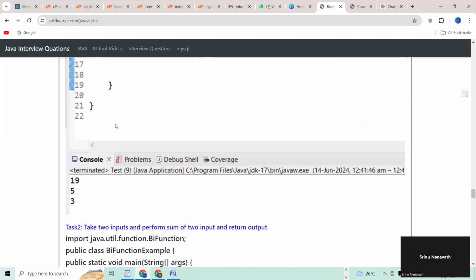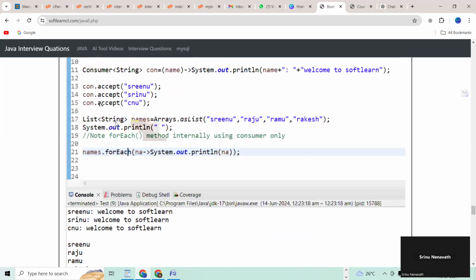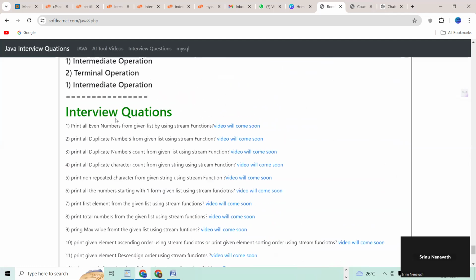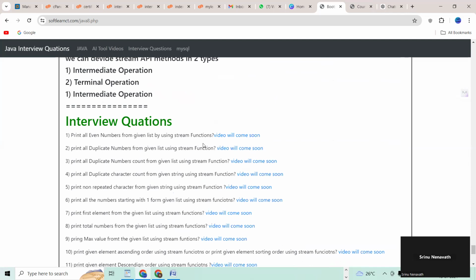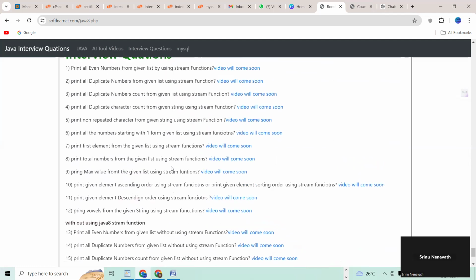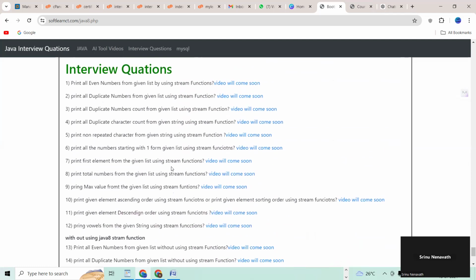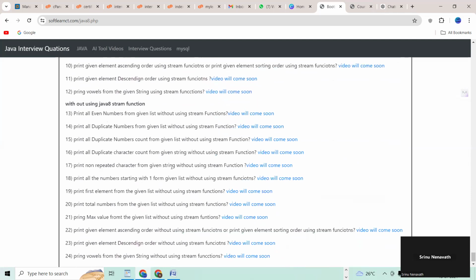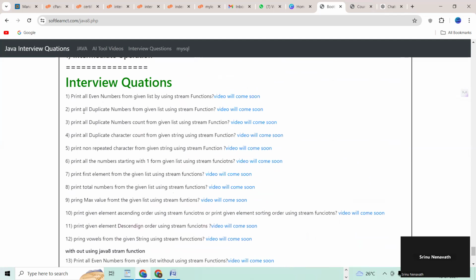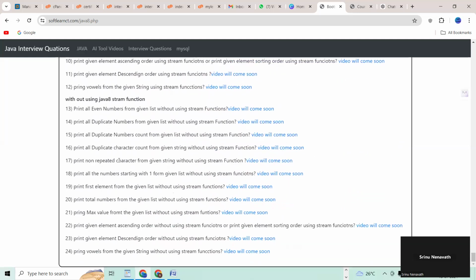Yeah, see here, guys. I'm going to provide the Java 8 questions and answers. You people can check the interview questions here. Almost how many questions are there, you people can check. 12 questions are there, without using streams and by using stream APIs. See here, guys, what questions are there. Print all even numbers from a given list by using stream functions, right? So this is Java 8, and this is without Java 8, guys.